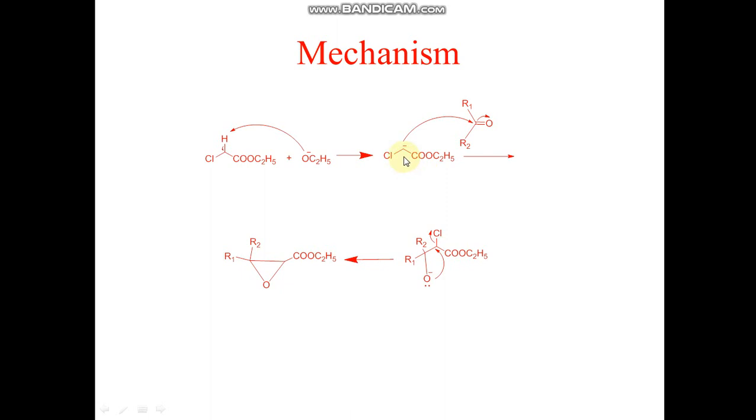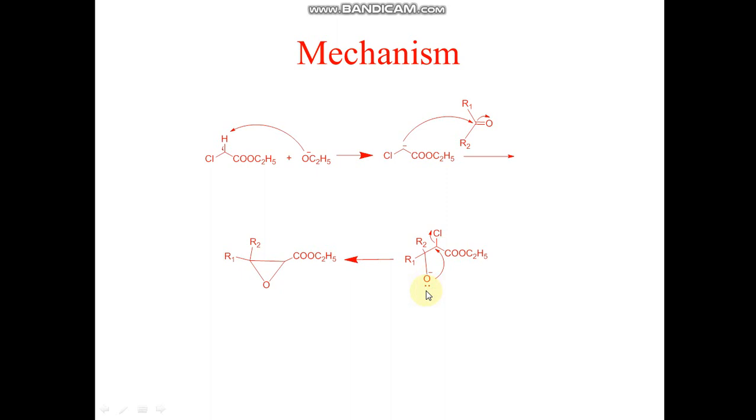In the second step, the lone pair on the alpha carbon will attack the carbonyl carbon of the carbonyl compound, and the pi electrons between the carbonyl carbon and carbonyl oxygen shift towards the more electronegative oxygen atom. This oxygen atom will get a lone pair and negative charge on it. You can see here that by the attack of this alpha carbon on the carbonyl carbon, a bond is formed between the alpha carbon and carbonyl carbon. And by the shifting of pi electrons towards oxygen, this oxygen carries a lone pair and negative charge on it.